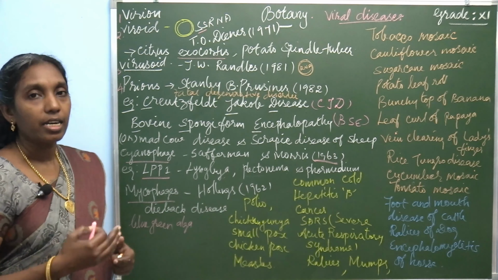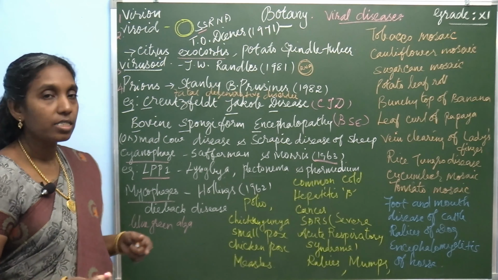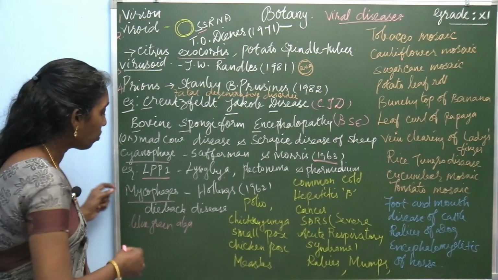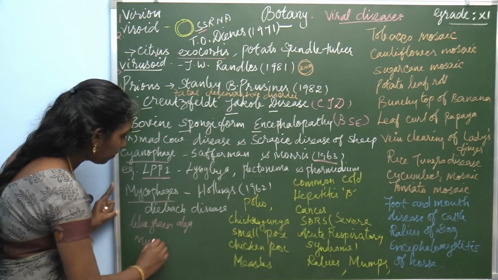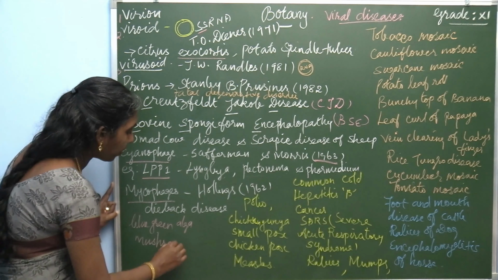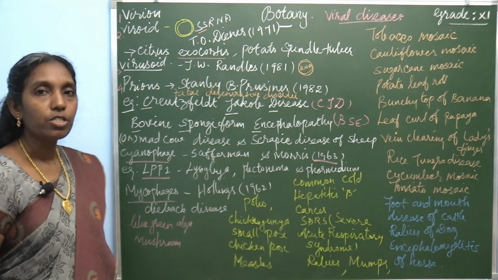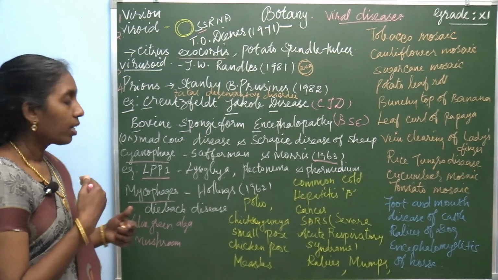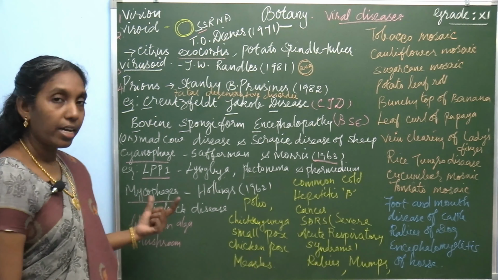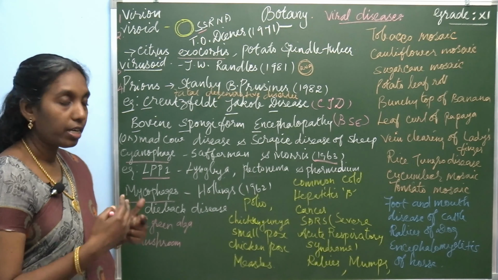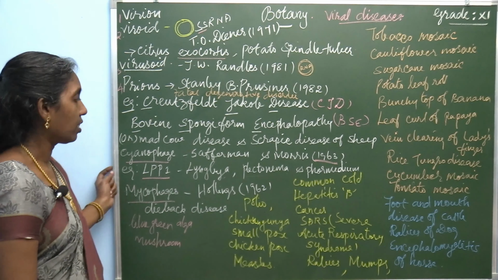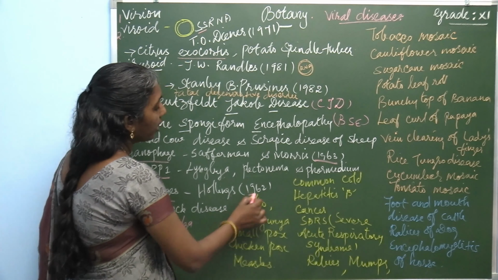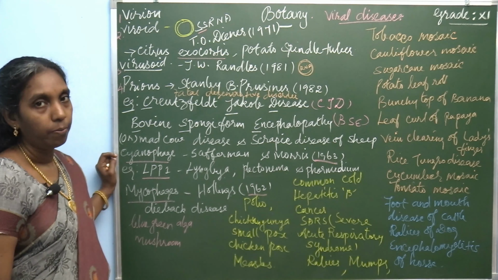Then, what's meant by mycophages? Viruses which attack fungus, or cultivable mushrooms. Commonly you know mushroom. There are different types of mushroom, edible mushroom as well as poisonous mushrooms. When the virus affects the cultivated mushroom, it is called mycophage, which was demonstrated by Hollings in the year 1962.